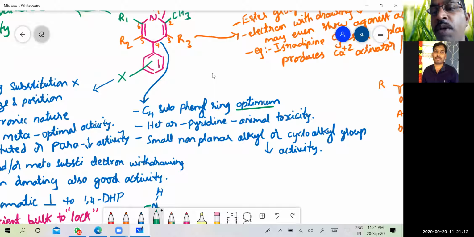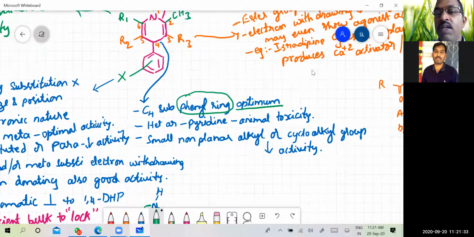which has got the optimum activity. The other substitutions are either, if you substitute with other ring systems or alkyl systems, activity is reduced or sometimes abolished. So we have to say at C4 position, phenyl ring is a must for optimal activity.